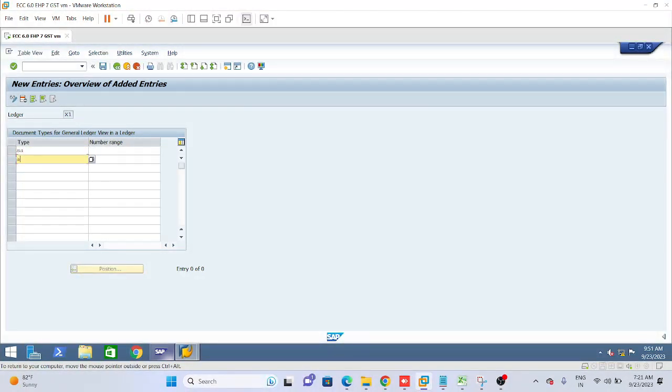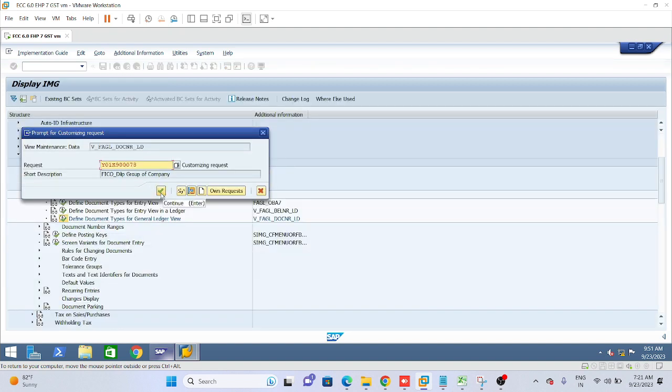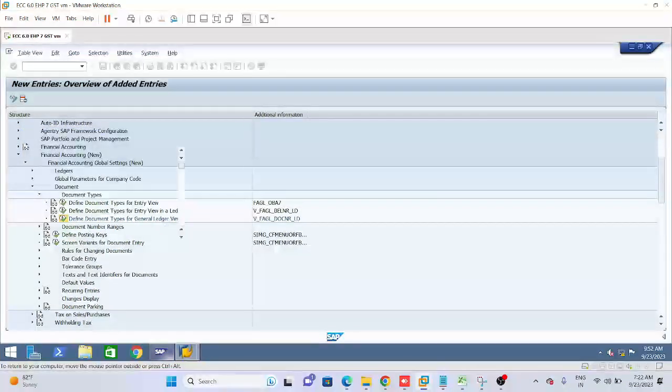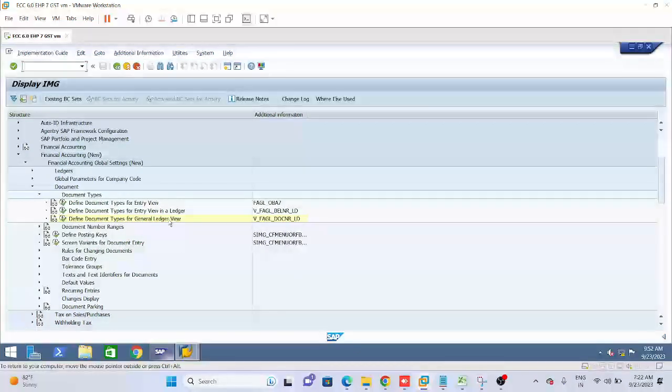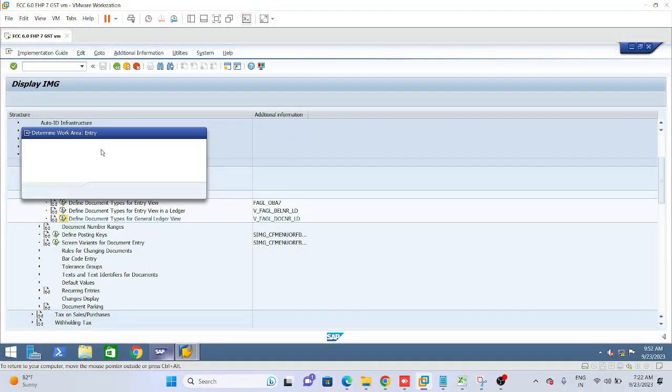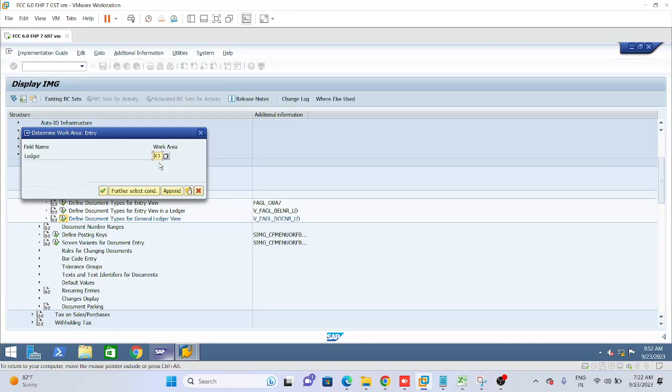After coming inside, in SA give 01, in AB give 02 for reversal, and save it. See, this one is asking for TR. When I am defining this number range key, TR is being asked, right? But when I define the number ranges, it will not ask for TR. Here it is asking when we are defining this number range key, and in entry view or general ledger view when we are assigning.